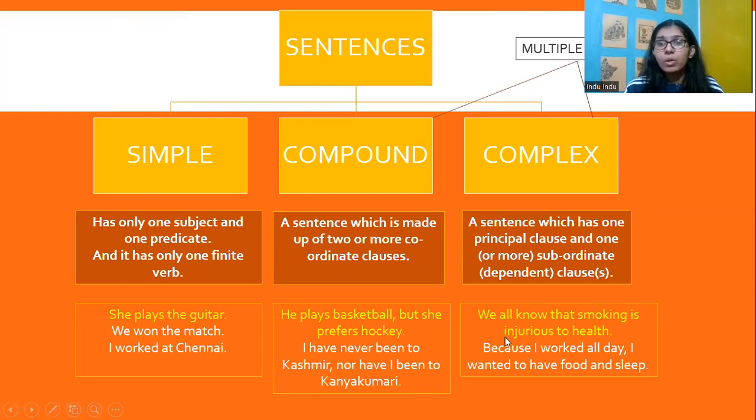So for example, we all know smoking is injurious to health. Here, the phrase "we all know" is a dependent clause because it has no meaning until it's said that smoking is injurious to health. "Smoking is injurious to health" is the principal clause. "We all know" is the dependent clause.